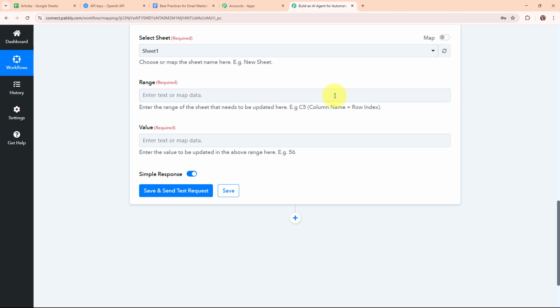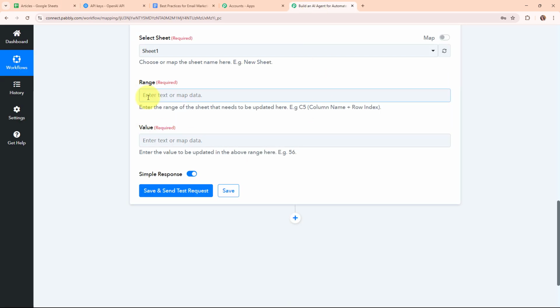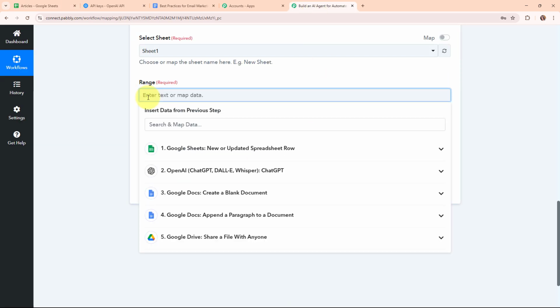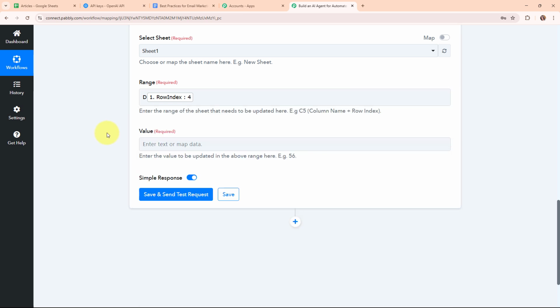To get this column name, let me take you back to my Google Sheets. You can see my column is column D over here. So in Pabbly's workflow, I'm going to enter my column name as D, and then it is asking for the row index. I'm going to map the row index that I've received in my trigger response of this Google Sheets. Here you can see the row index, so I'm going to select that only.